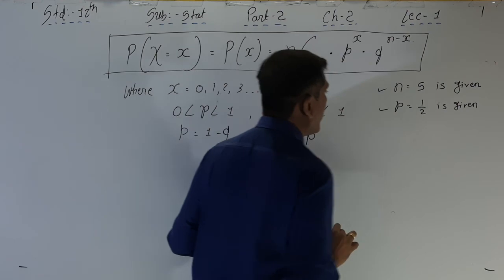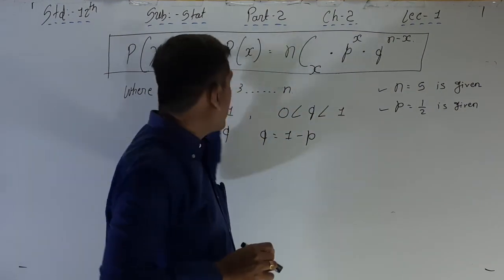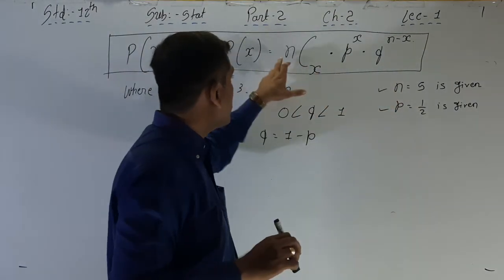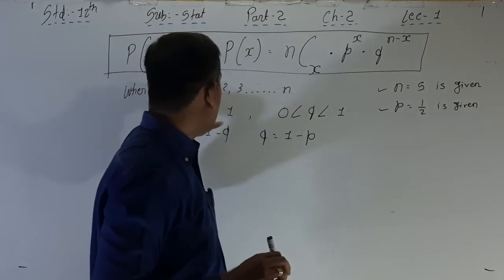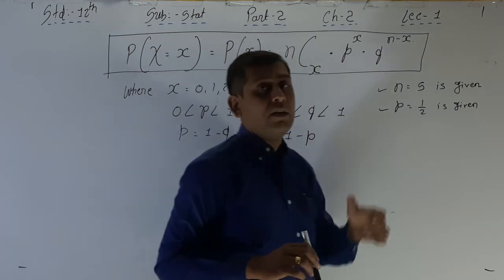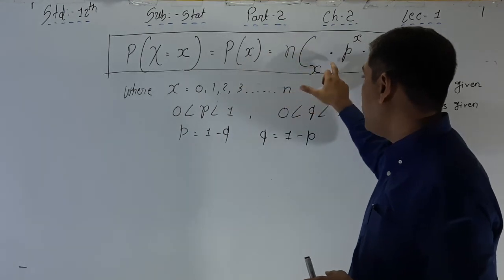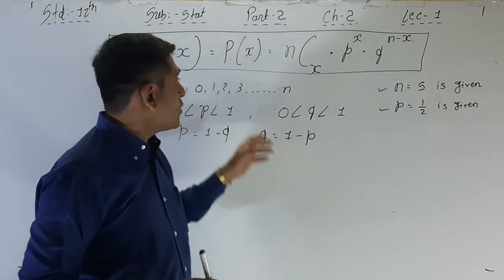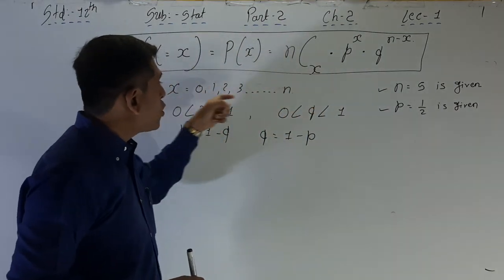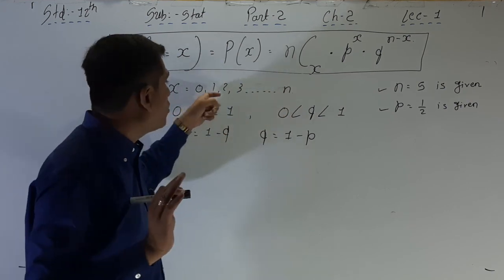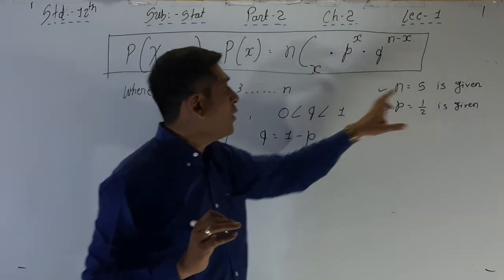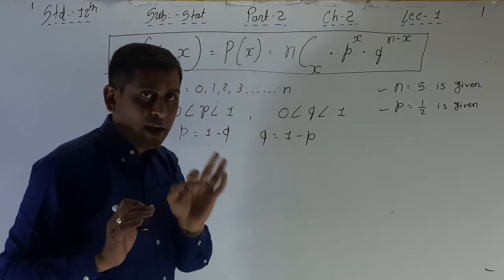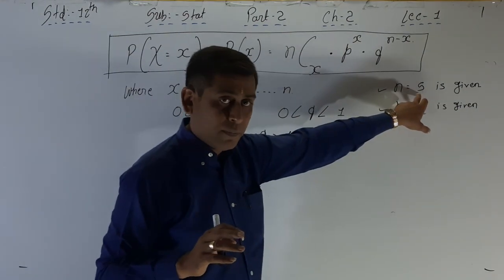Only these two will give us the whole probability distribution, right? Why? What we need in the formula is nCx into p raised to x into q raised to n minus x. First of all, what is x? x means 0 to n. If n is equal to 5, then x is equal to 0, 1, 2, 3, 4 and 5. So the value of x we already found on the basis of n, right?